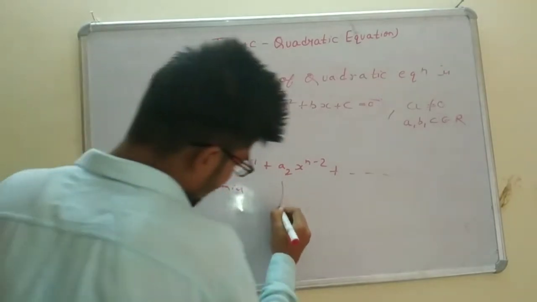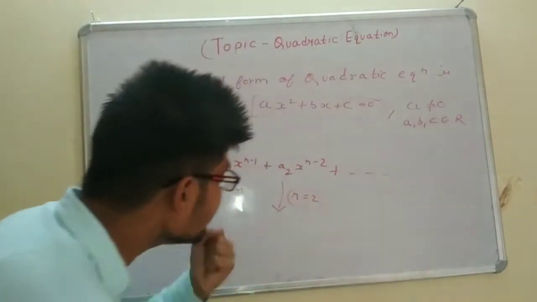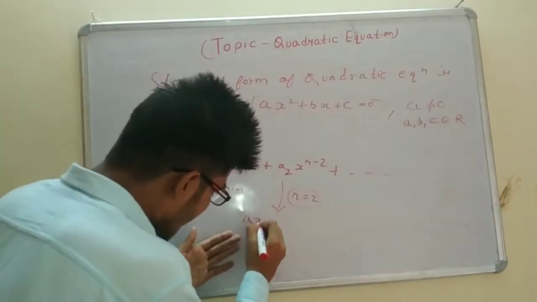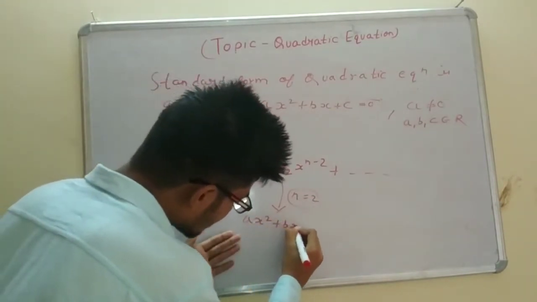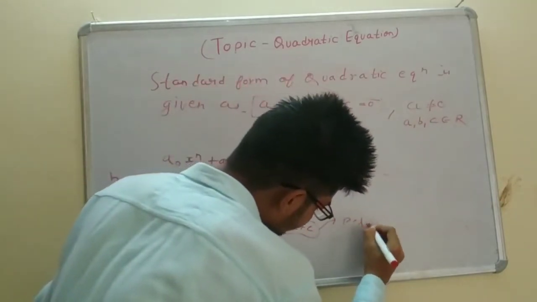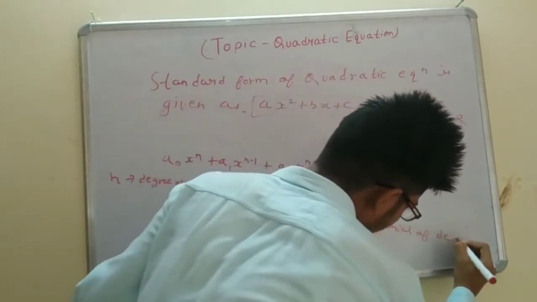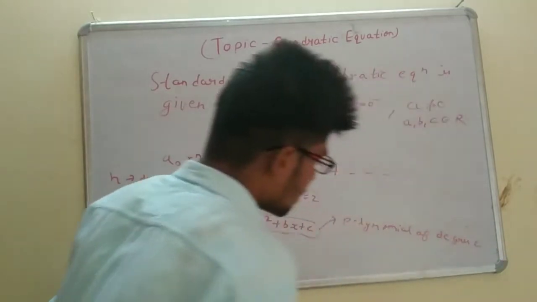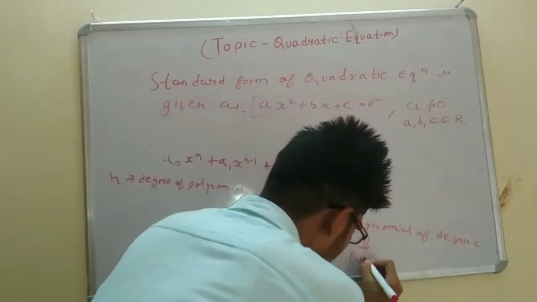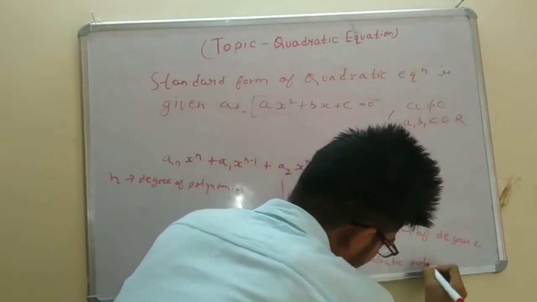So when we put n is equal to 2 in this general form of polynomial, we get ax square plus bx plus c, which is called a polynomial of degree 2, also known as a quadratic polynomial.